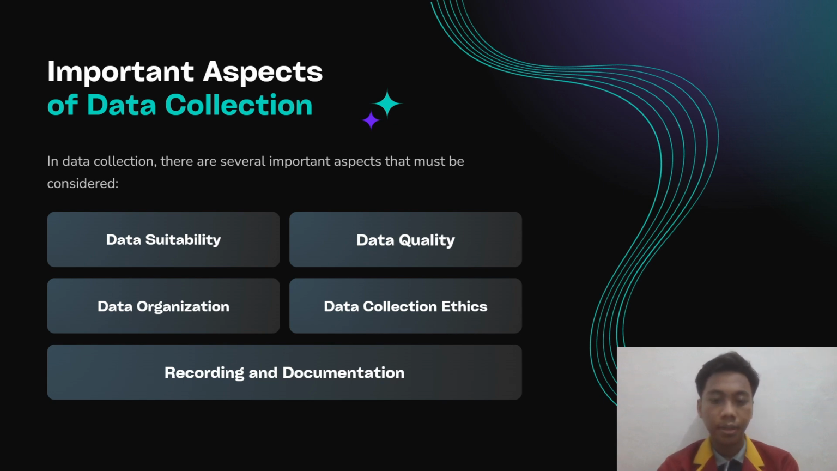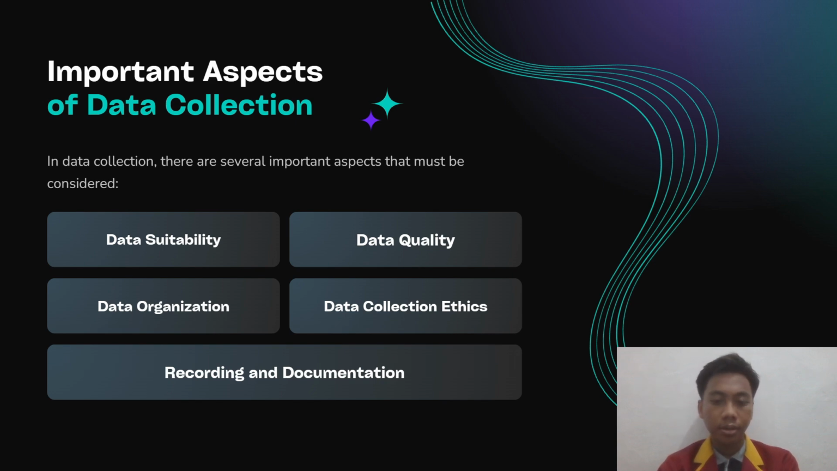Next is data organization. The data collection process should be conducted in a systematic and organized manner. This involves establishing clear procedures on how data will be collected, stored, and accessed. Good organization makes the data easy to manage and analyze and minimizes errors or duplication.